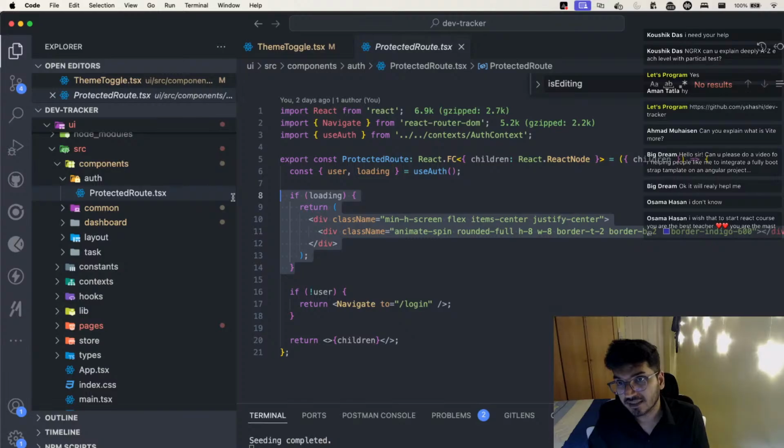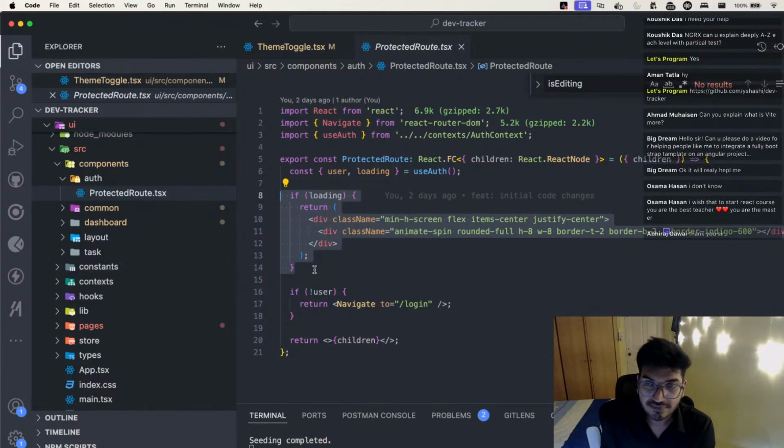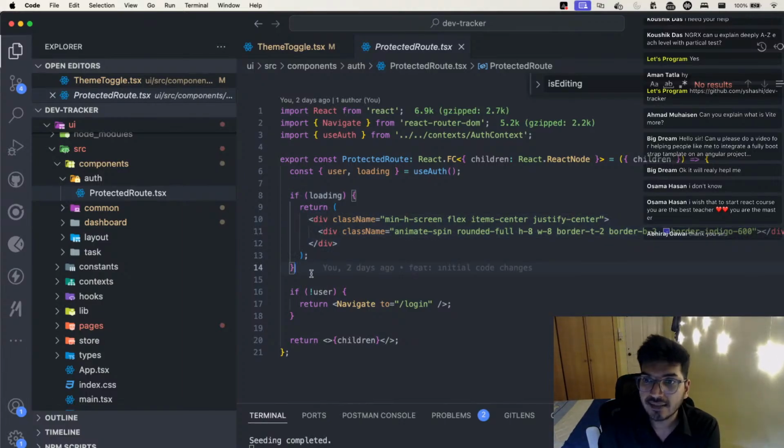It's pretty straightforward. In a route guard, whenever you're trying to activate a route, for example /dashboard, before that you want to do some validation, whether the user is valid or not. You can handle that by using this protected route.